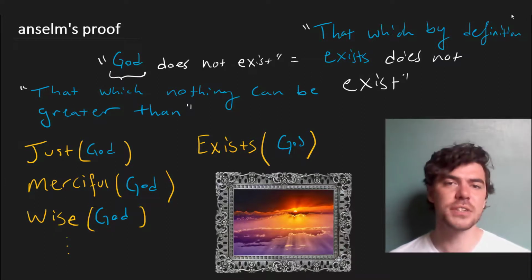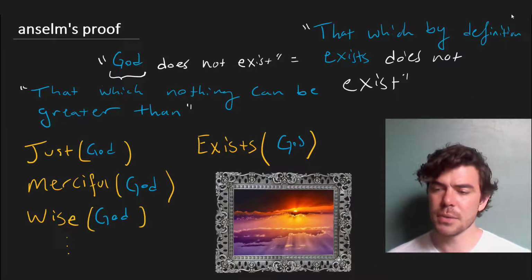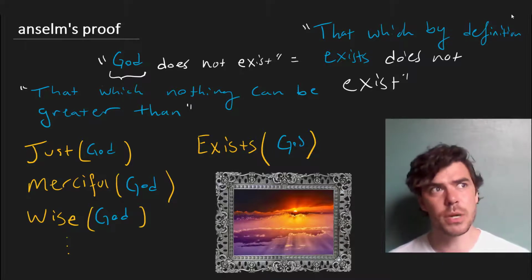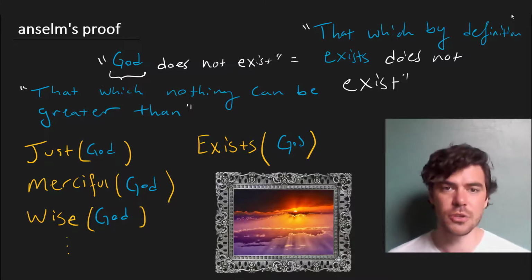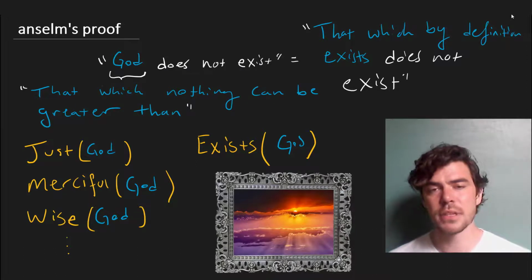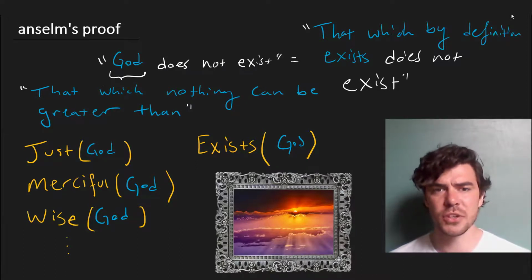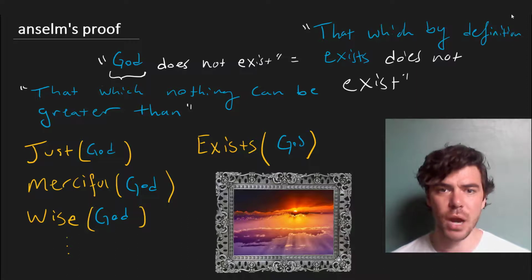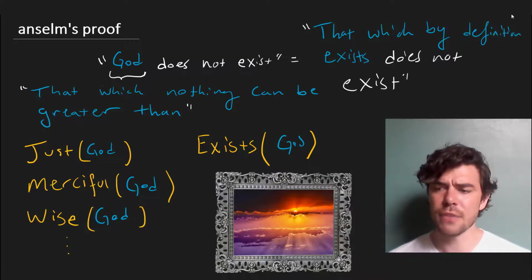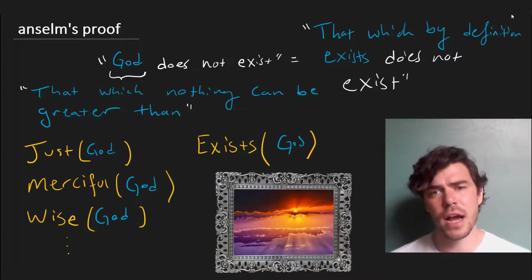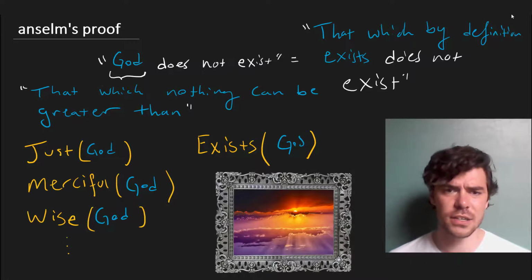Now wait, what put us down this road? Well, we wanted to be able to talk about things that don't exist. So we introduced terms for those things, but then we wanted to be able to distinguish those things which do exist from those which don't. And so we introduced a special predicate, exists. But then it seems like the greatest possible thing must have this property which is picked out by the predicate exists, namely it must have the property of existence. And so by definition God must exist, and the denial of God's existence is inherently self-contradictory.